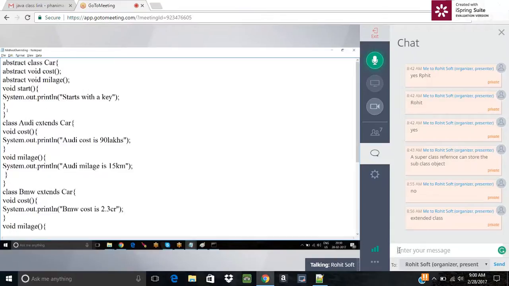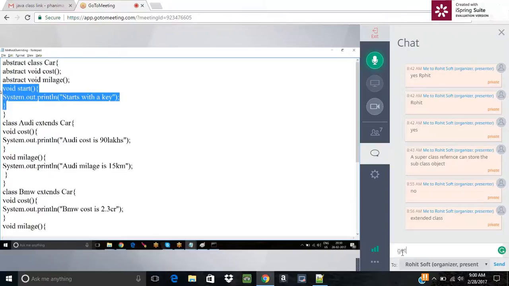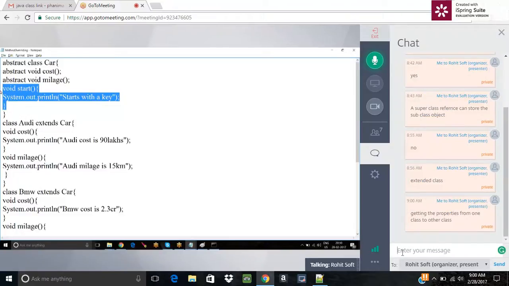Now, what do you mean by inheritance? Inheritance means taking the properties of a parent class. Parent class and child class. Parent class things can be accessed in the child class, right?